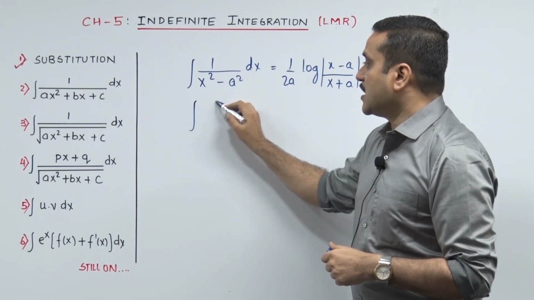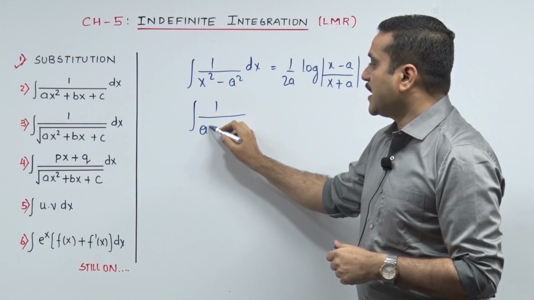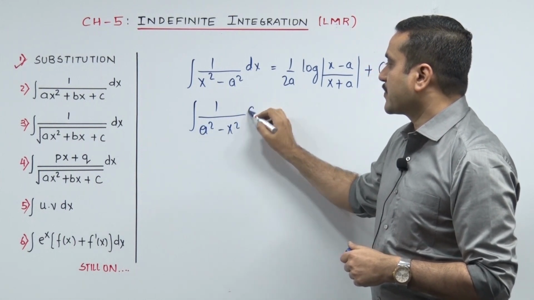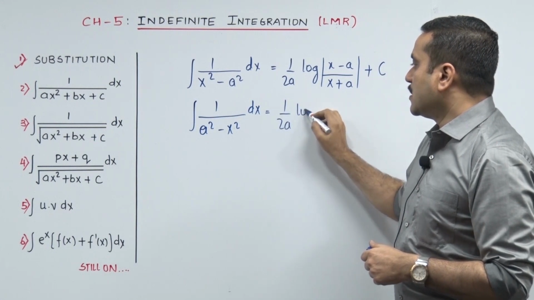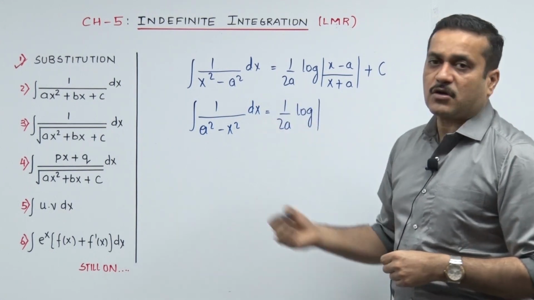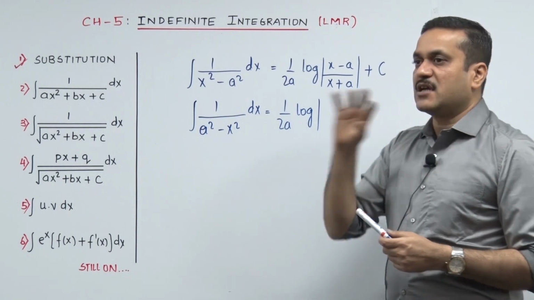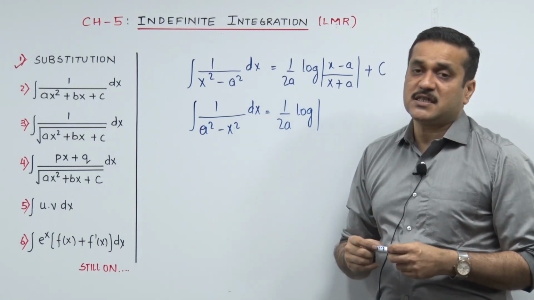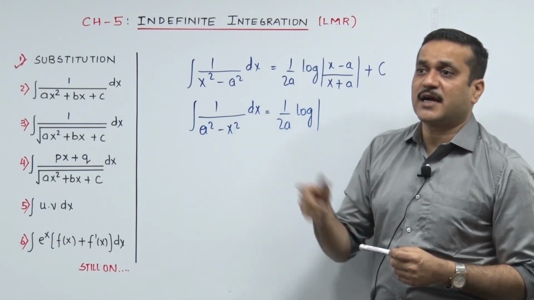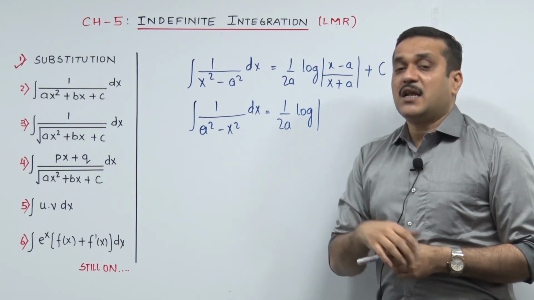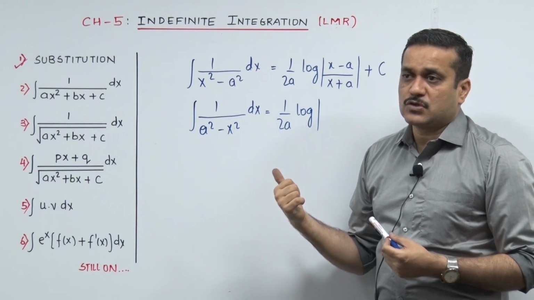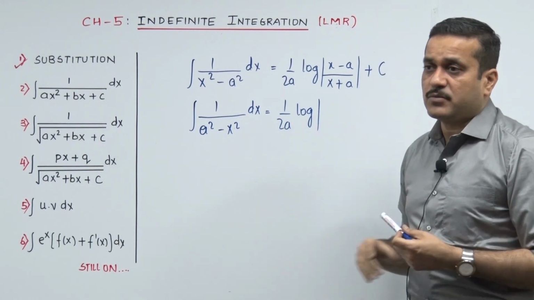The other one goes the other way around, 1 upon a squared minus x squared dx. So even that goes 1 upon 2a log of the factors of the denominator quadratic, which seems to be reversed right now. It's very easy for a student to identify, looking at the question, whether the quadratic is going the other way. We'll have one or two questions on that also, but can we just fit in the formulae first?